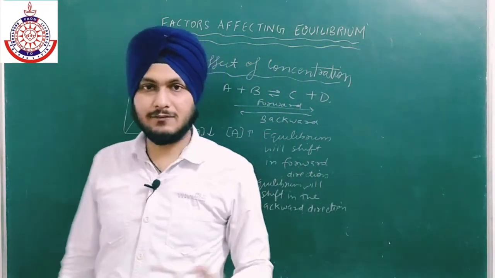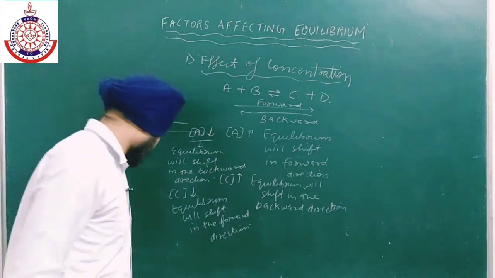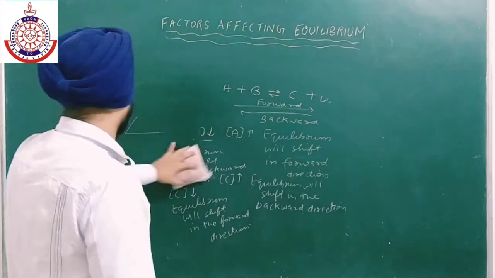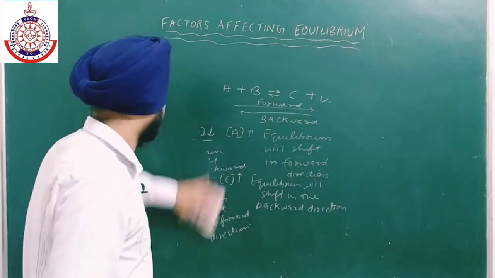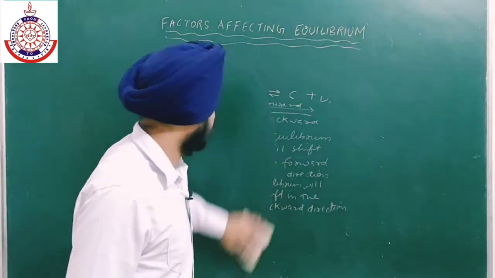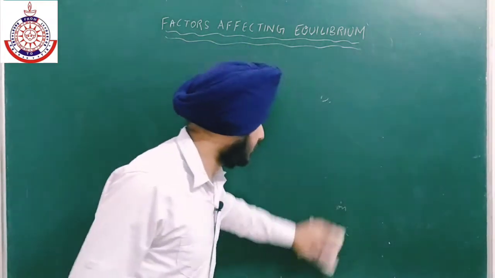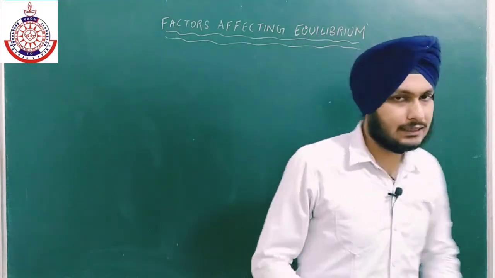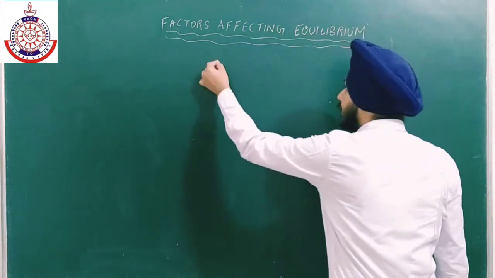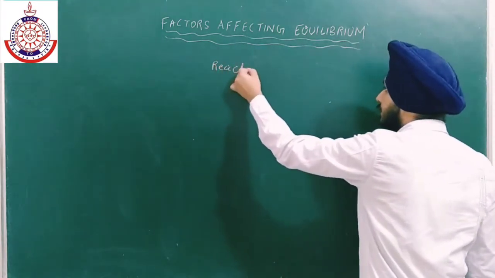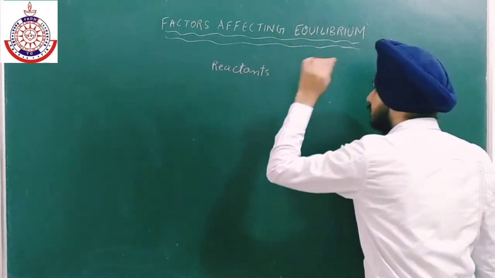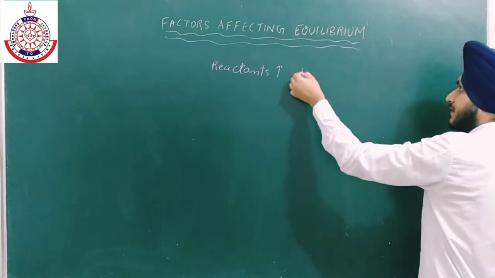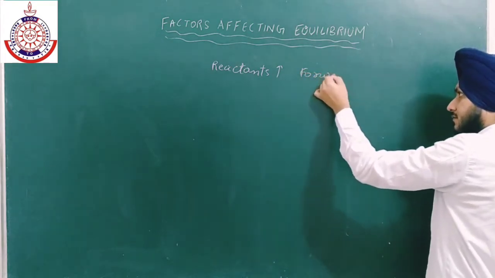What is the concept of increasing or decreasing the concentration of reactant and product? Let us sum up all these things. Now these are the points you should keep in your mind to sum up the whole concept. If the concentration of reactant increases, equilibrium will shift in the forward direction.